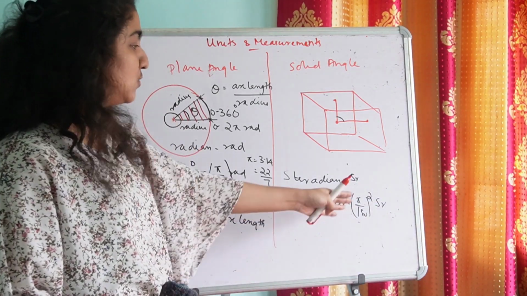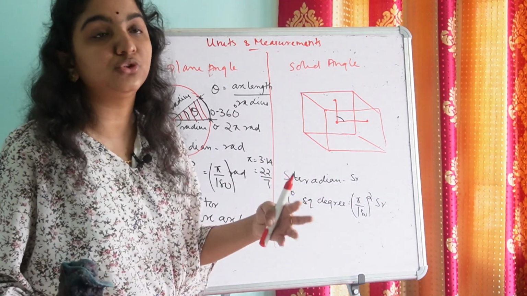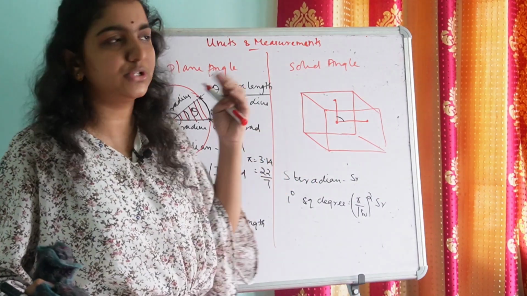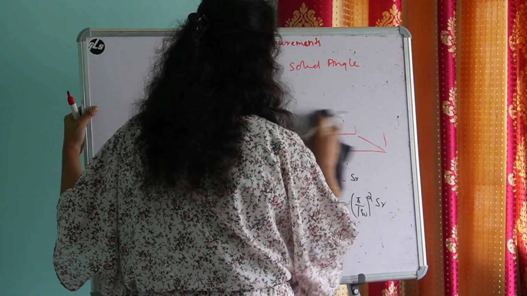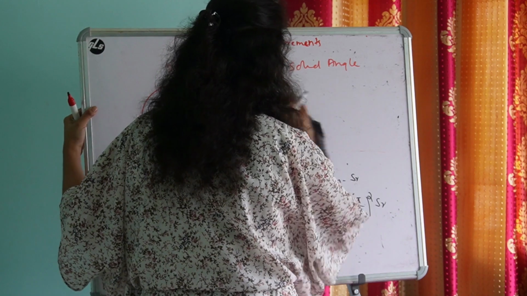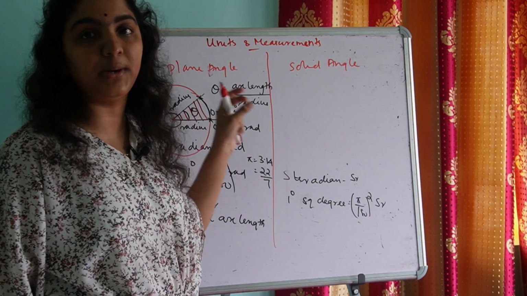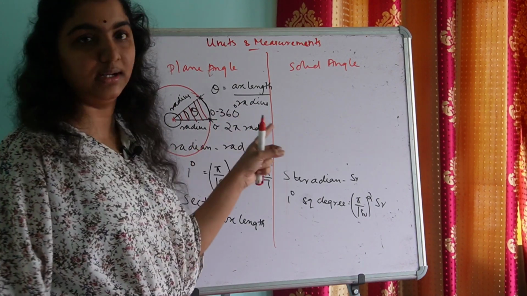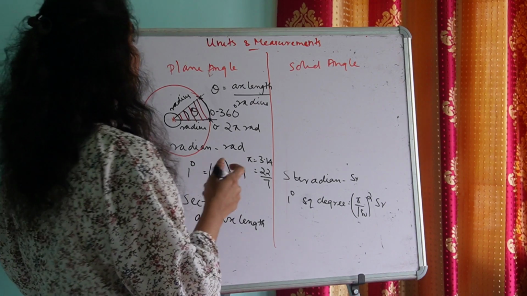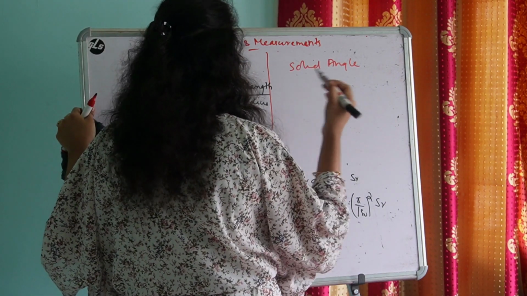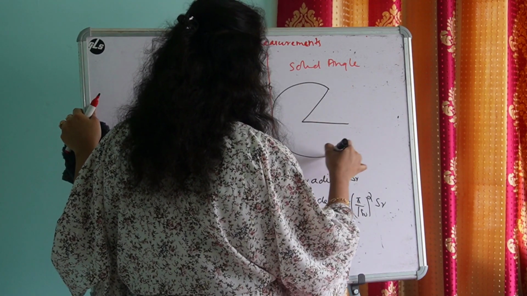Is it clear? Here also the value of pi is nothing but 3.14 or 22 by 7, and you can use any of these two values. Yes. Now let's derive an equation for solid angle. For deriving an equation for plane angle, we chose a circle. So for deriving an equation for solid angle, here we are choosing a sphere. So this is solid angle, this is not circle, this is sphere.